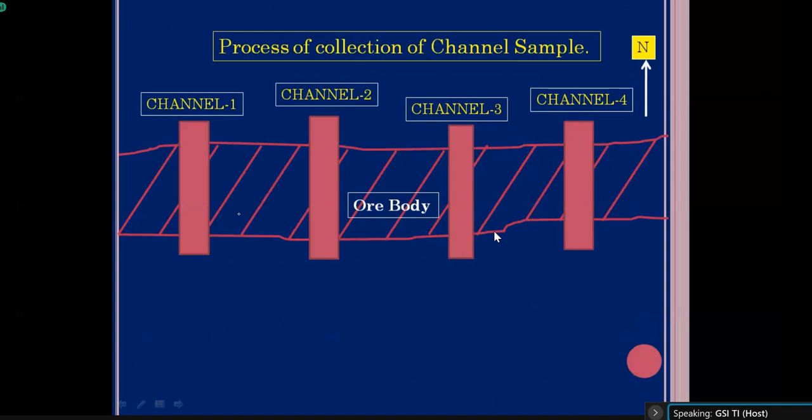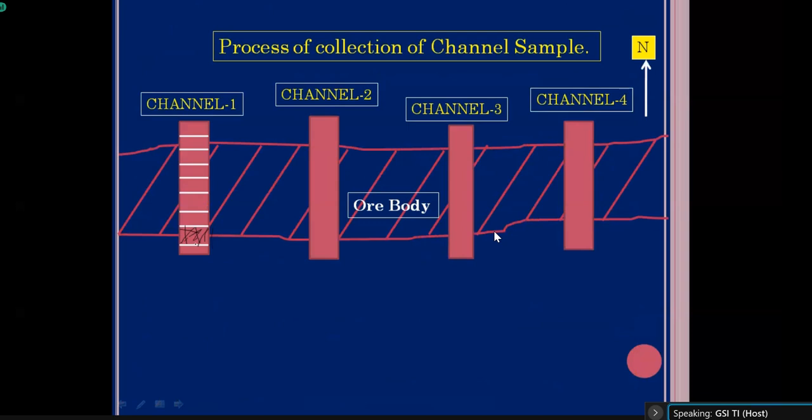Then we do the channel sampling continuously, and generally at a 1 meter interval we collect the sample. From each 1 meter length, as I have shown you in channel number 1, whatever material you get, all of it needs to be collected, processed and analyzed.